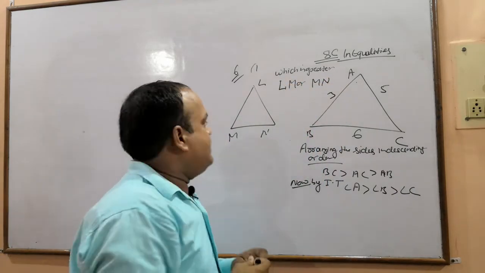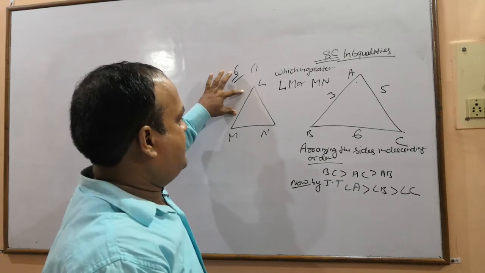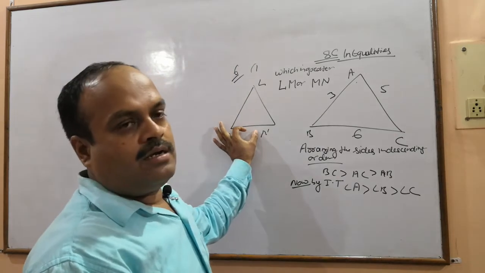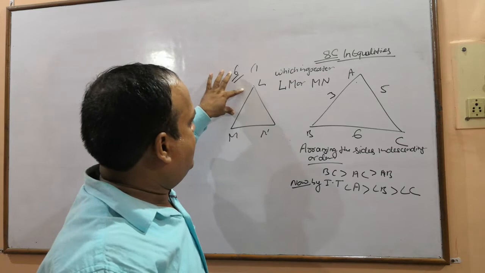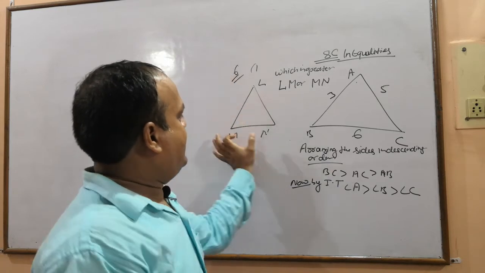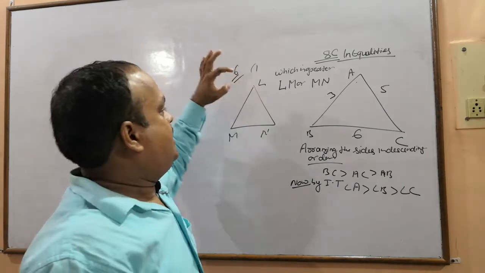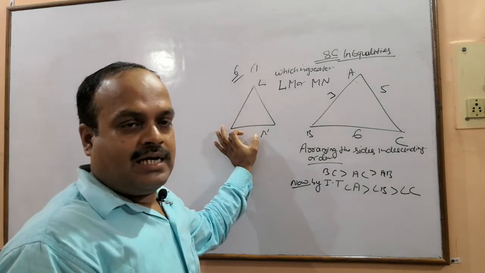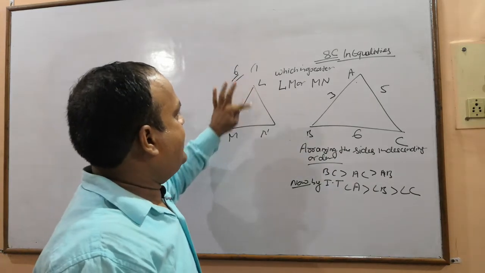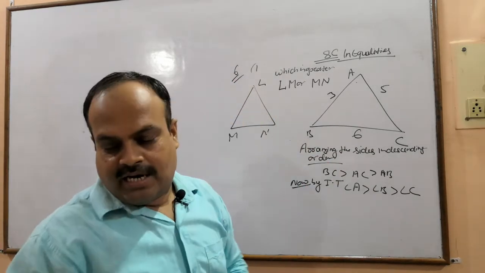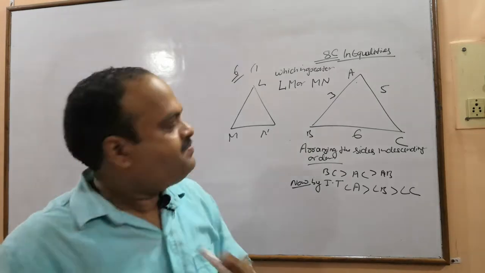So to find whether LM is greater or MN, we will have to get the angle opposite to LM and the angle opposite to MN. To compare these two, we will have to find the angles opposite to them. Let's do it.